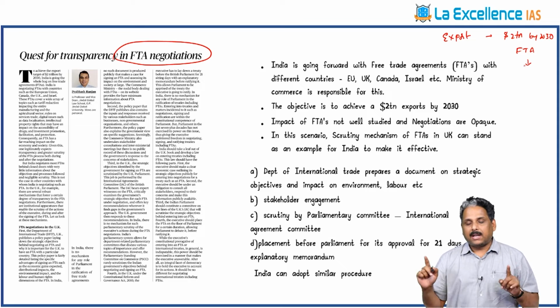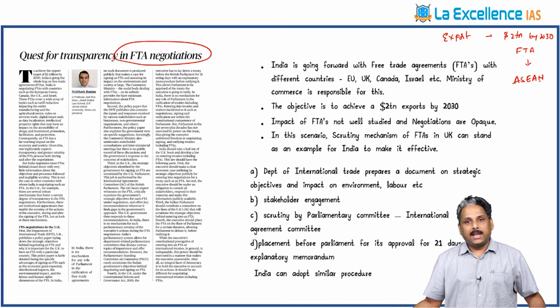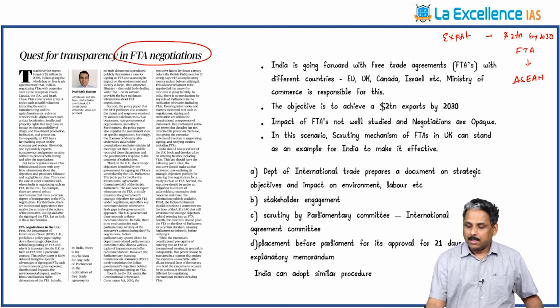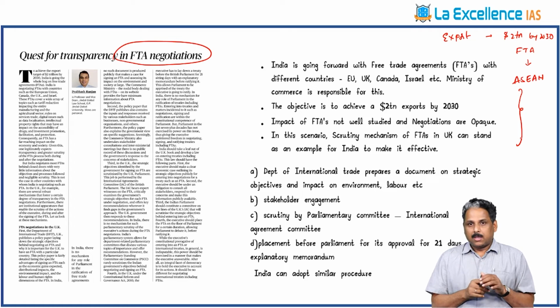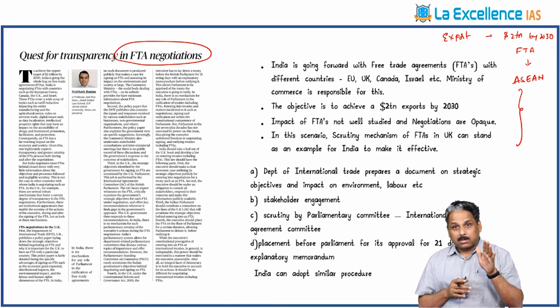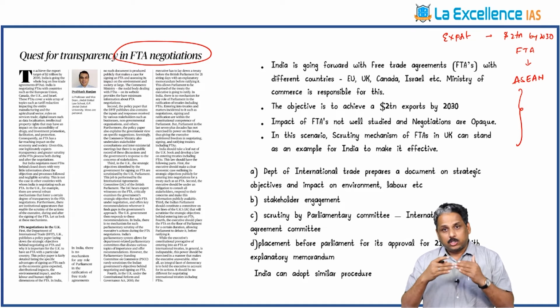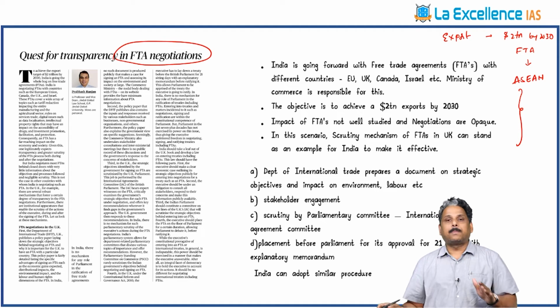In this context, the past experiences, if you see, in the case of ASEAN, India did not gain from the free trade agreement, and there was huge competition to the spices. States like Northeast and Kerala, they got affected worse because of free trade agreement. And now, are we taking care of these situations? The author says that the free trade agreement negotiations in India are not transparent. We have to make them transparent, and we have to ensure that stakeholders are properly involved.